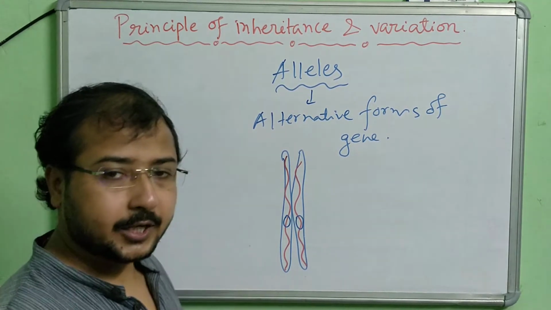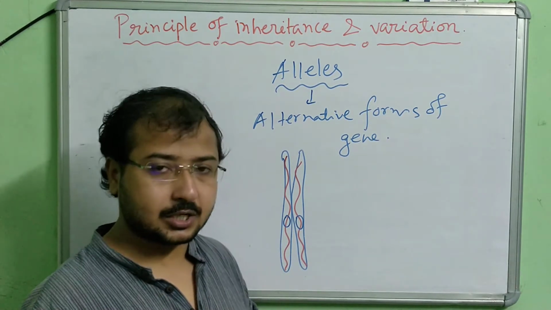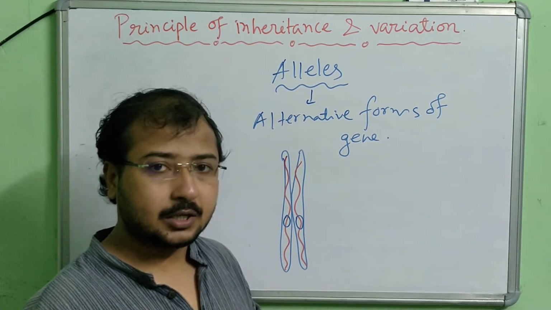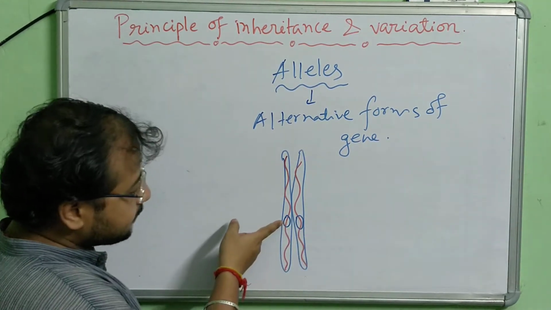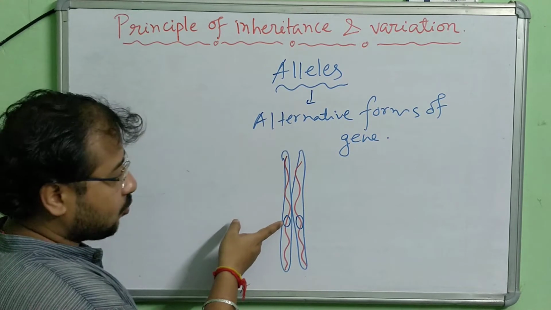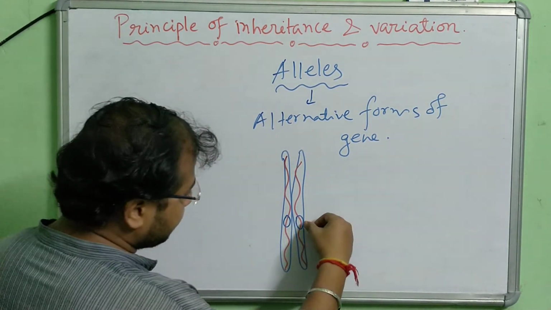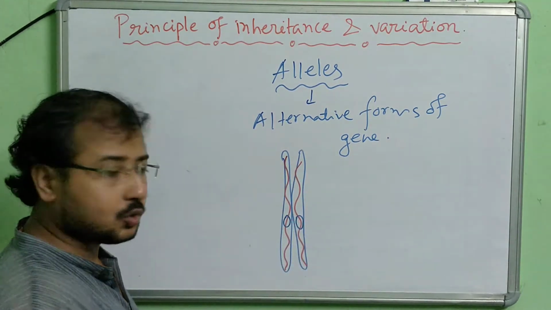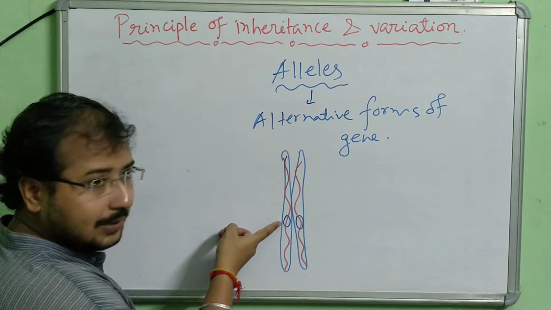I am repeating it: same molecular structure in the same location of two different DNA. See here. At this part of the DNA, whatever molecular structure you observe, the same molecular structure is found in this part of the DNA also. The locations are also the same.